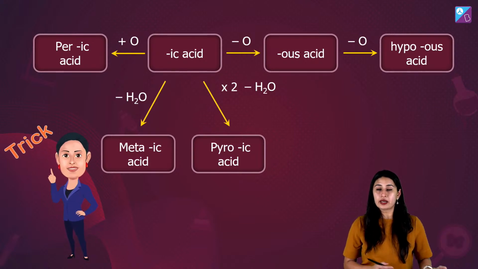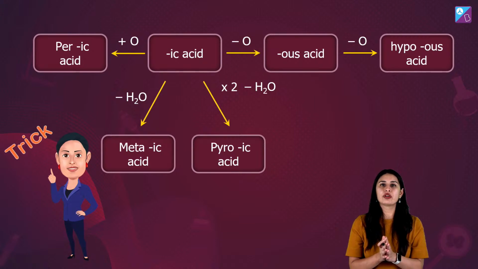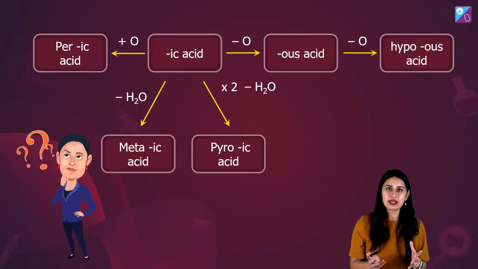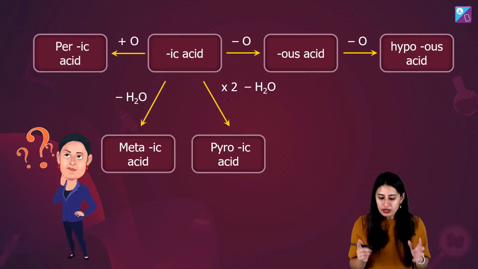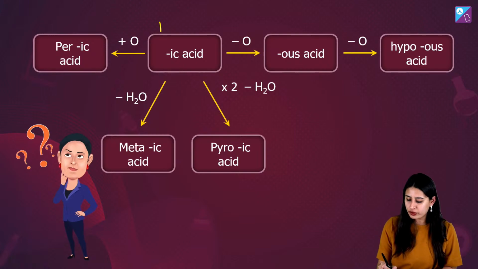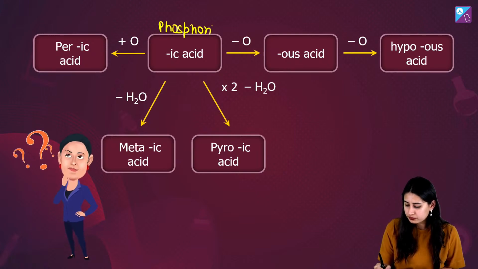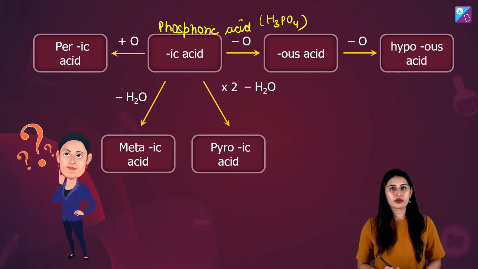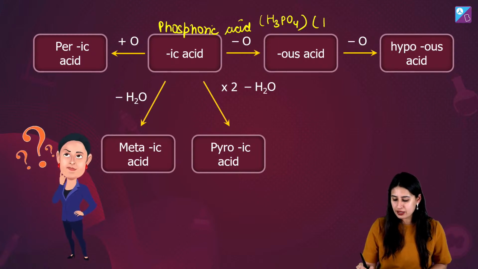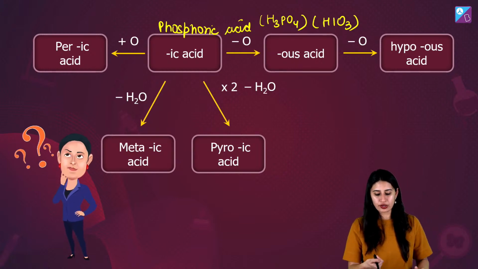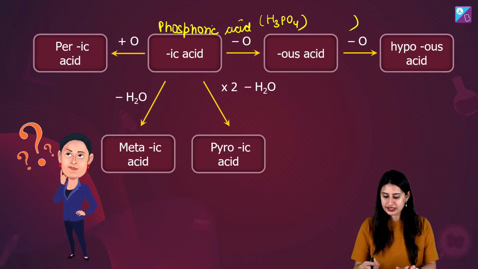This is your one trick. Collaboration of what we are trying to make, the kind of acid, maybe a peroxy acid, but how do I know the name? So remember it very simply. If I talk about ic, like we just talked about phosphoric acid, phosphoric acid, everybody knows H3PO4. Similarly, we just talked about iodic acid, HIO3. If we take phosphoric acid and remove one oxygen, we will get phosphorus acid.